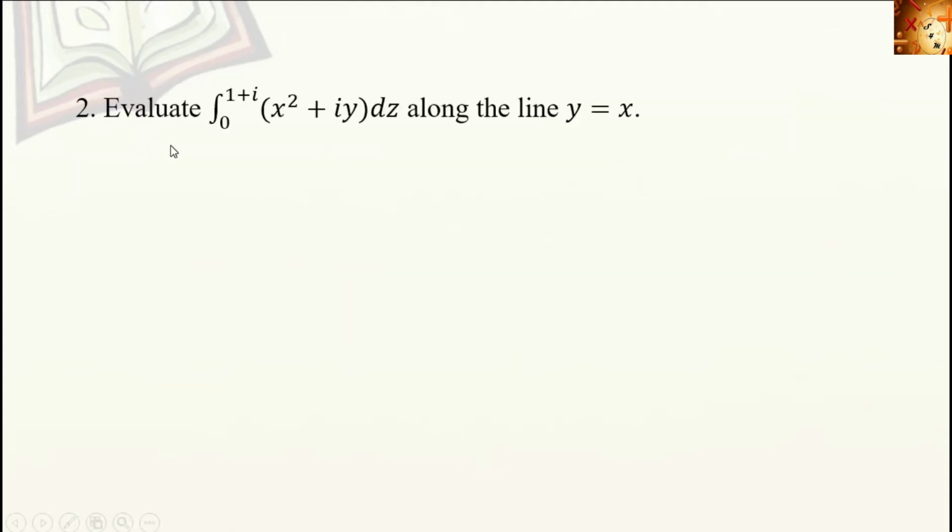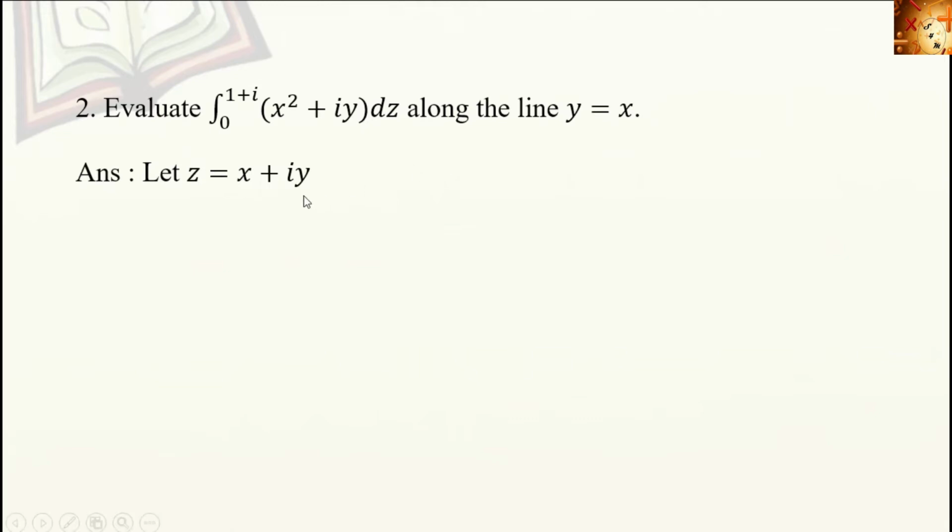Second problem, evaluate integral 0 to 1 plus i of x square plus iy into dz along the line y equal to x. Here we want to evaluate this integral along the line y equal to x. Here let's see what is the function x square plus iy, that is in terms of x and y. But here the integral represents with respect to dz. So here we want some calculations.